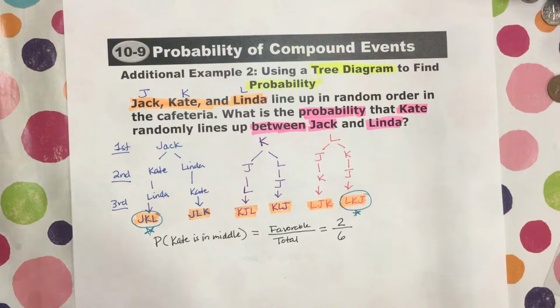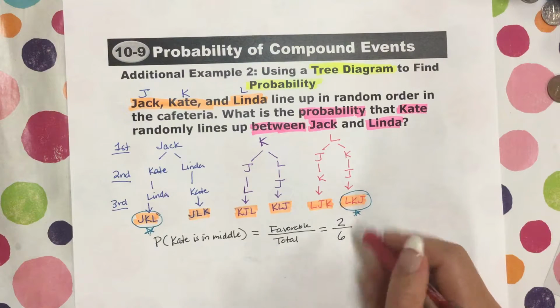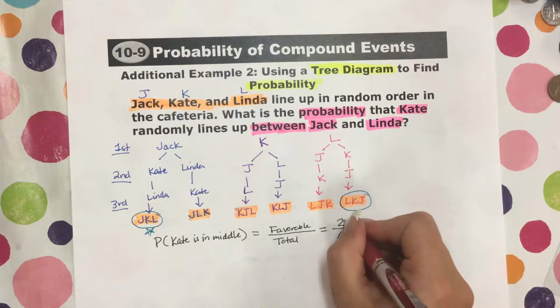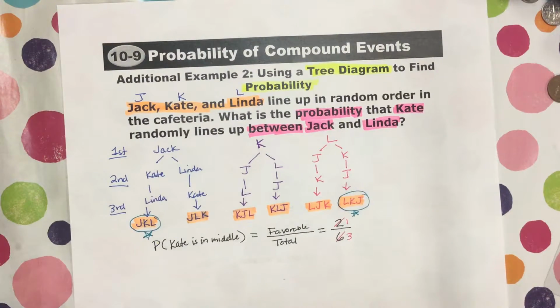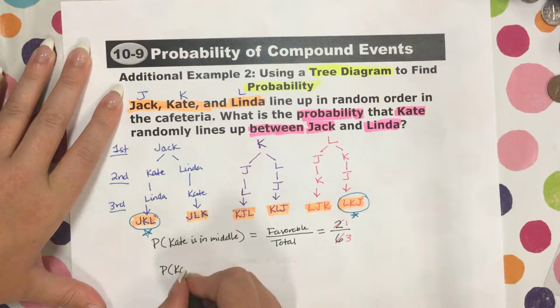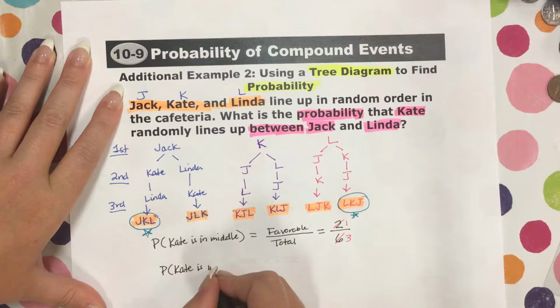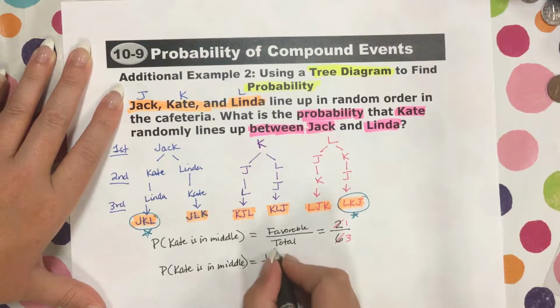And then we just need to reduce this, right? So 2 and 6, the common factor between them would be 2. 2 goes into 2 one time. 2 goes into 6 3 times. So that means the probability that Kate is in the middle is 1/3.